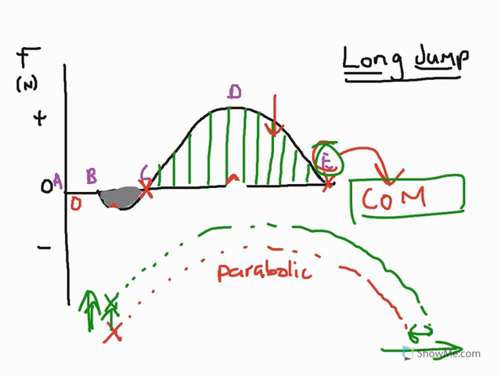Don't forget, it would be exactly the same if we were jumping for height. In a high jump, for example, if we raise the position of our centre of mass at takeoff, the parabola will be taller and the peak point higher because we've raised our centre of mass at the beginning of the jump.